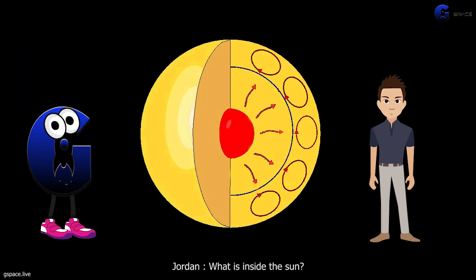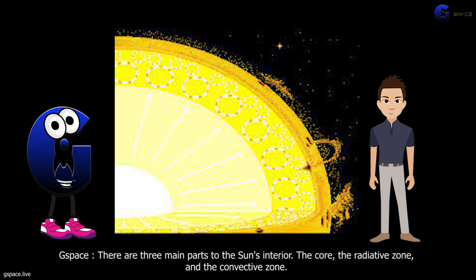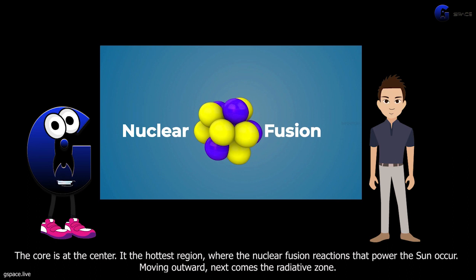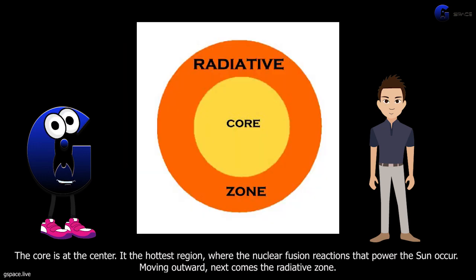What is inside the sun? There are three main parts to the sun's interior: the core, the radiative zone, and the convective zone. The core is at the center, at the hottest region, where the nuclear fusion reactions that power the sun occur. Moving outward, next comes the radiative zone.